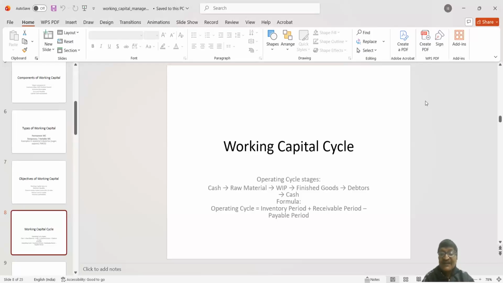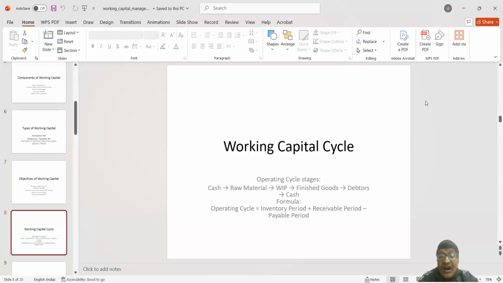When debtors pay, say after 2 months or 3 months, as per the credit term, then the cash will be realized. And when cash is realized, with that again, the organization will purchase raw material, then WIP, then finished goods. So in this way, the cycle will continue.